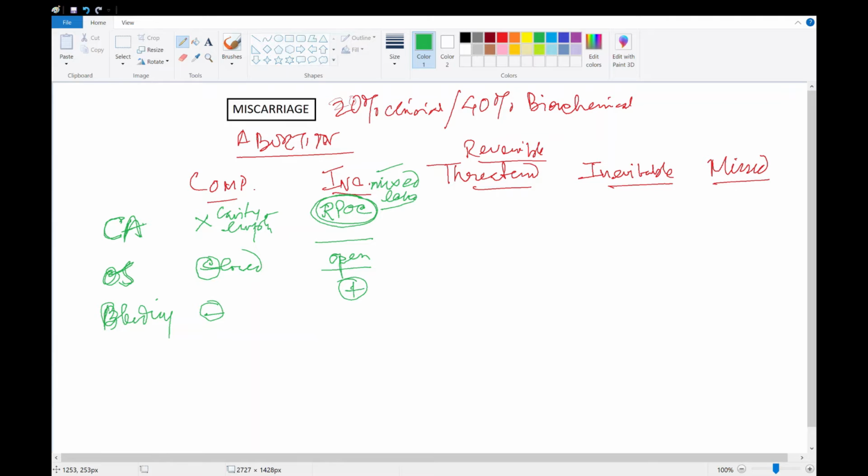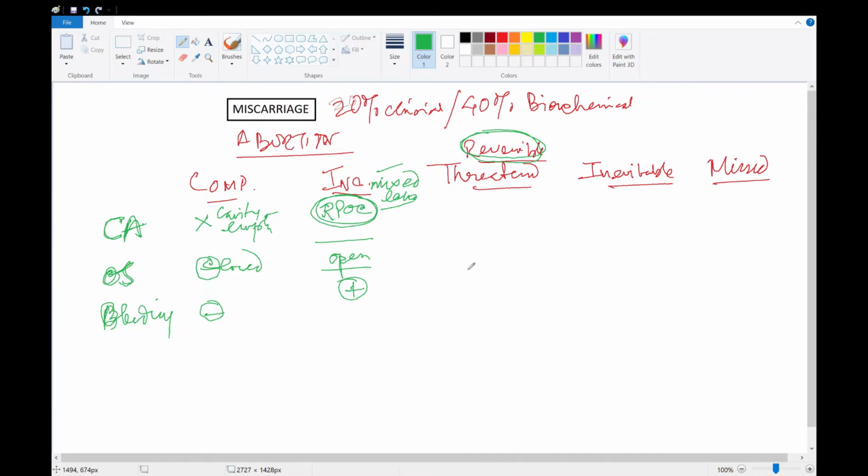Now coming to threatened abortion. Threatened abortion is not actually per se an abortion. It's a reversible process defined as bleeding through a closed cervix before the age of 20 weeks. That is the Western definition.